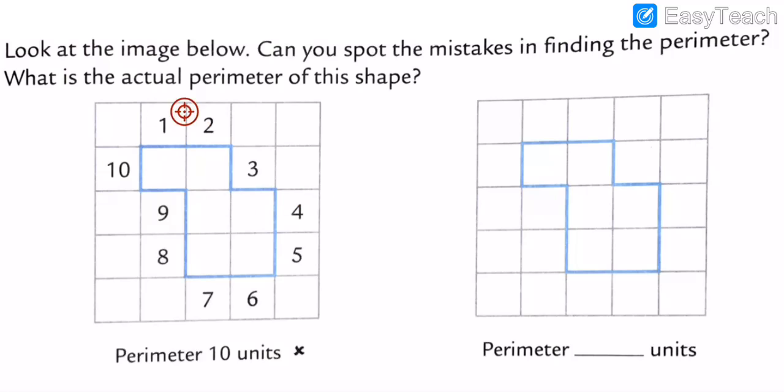Is 1 to 10 in the right order? If we are going to find the mistakes, 1 unit, 2 units is right, 3 here, 4 here is coming, but here is a mistake.